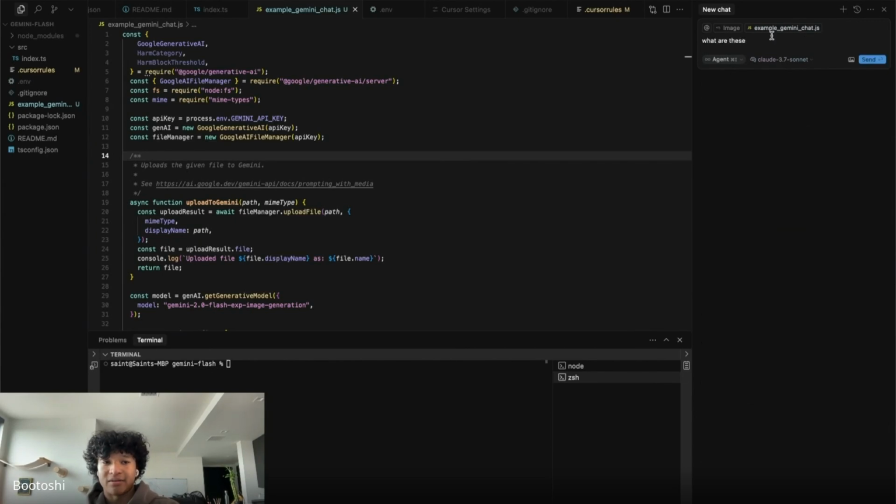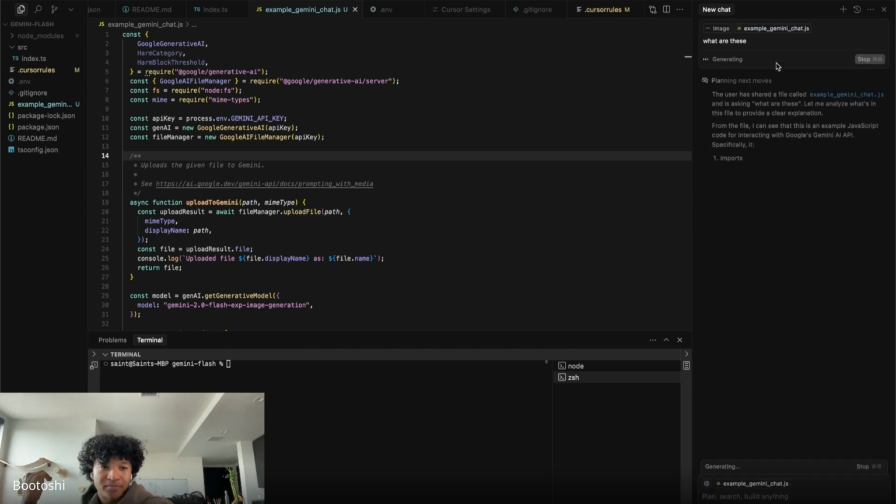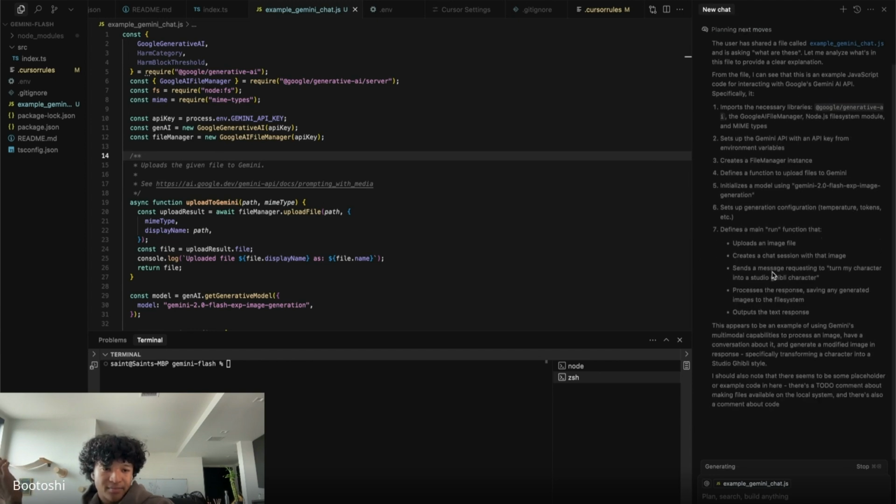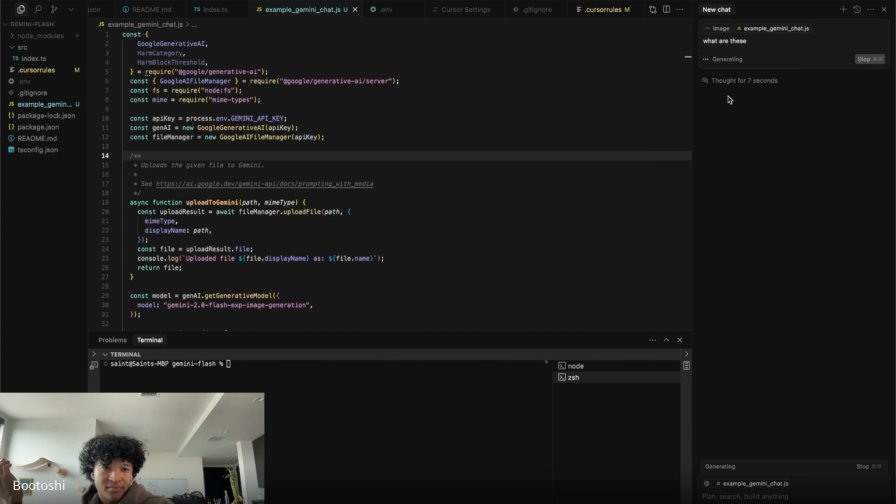So I took a screenshot of that picture and asked, what are these packages? You don't have to say packages, you can just ask, what are these? And it'll go through and tell you step by step what these packages are and explain it to me.